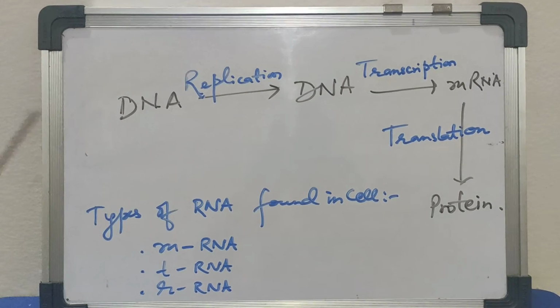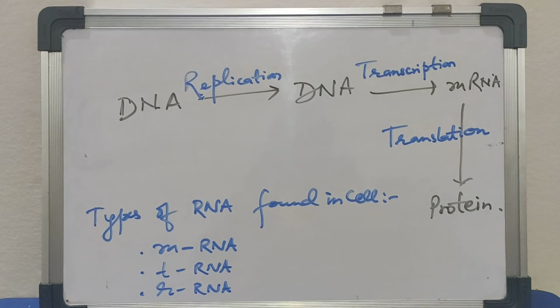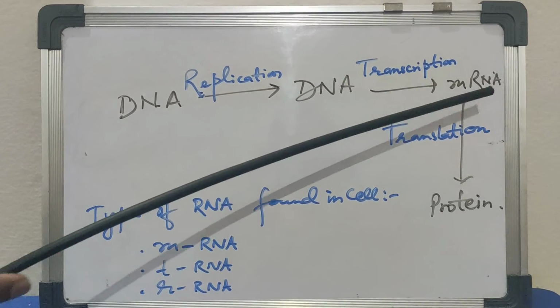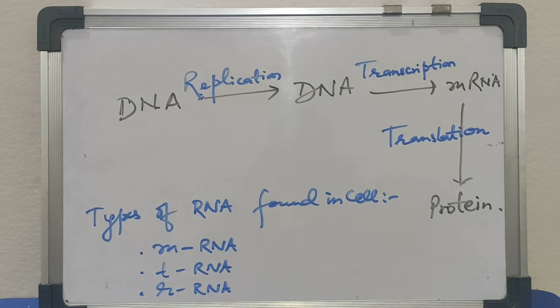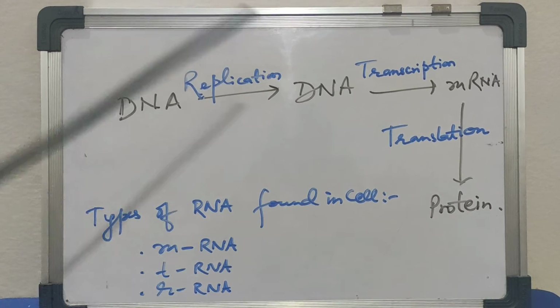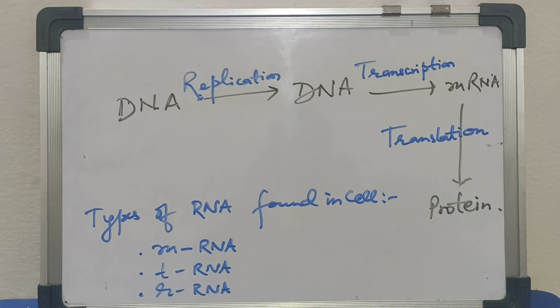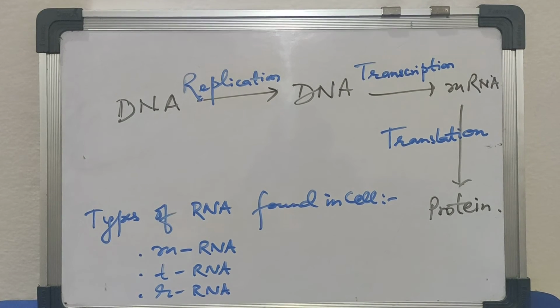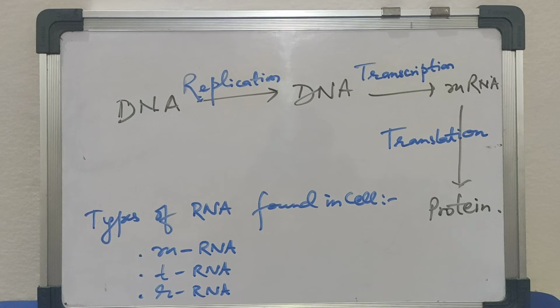DNA can synthesize messenger RNA. The process is called transcription. Messenger RNA synthesizes protein with the help of transfer RNA, ribosomal RNA, etc. The process is called translation or protein synthesis. This is called the central dogma of molecular biology.